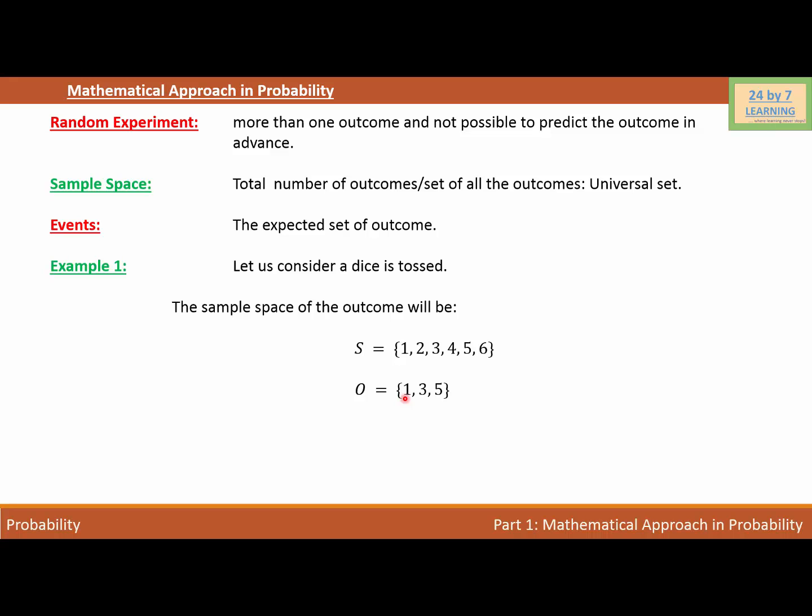Now, if you look closely, out of 6 outcomes, we are looking for 3 outcomes only. Then the probability of getting odd can be 3 out of 6. So we will write probability of getting odd is equal to 3 over 6, because the number of odds is 3, 1, 2, 3, and the total outcomes are 1, 2, 3, 4, 5, 6. So we have 3 over 6, which is basically 1 over 2. It simply means that there is a 50% chance that we will get an odd number when we toss a dice.